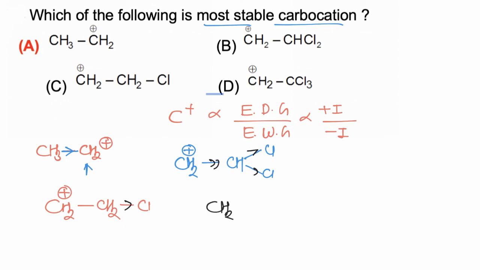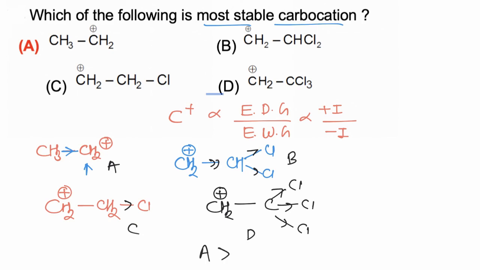In option D, CH2 positive CCl3. Now this is having 3 electron withdrawing groups, so least stable. So if we compare stability among A, B, C and D, A is most stable because it does not have any electron withdrawing group, then C having only one withdrawing group, then B and D is least stable, and the most stable among these carbocations is A.